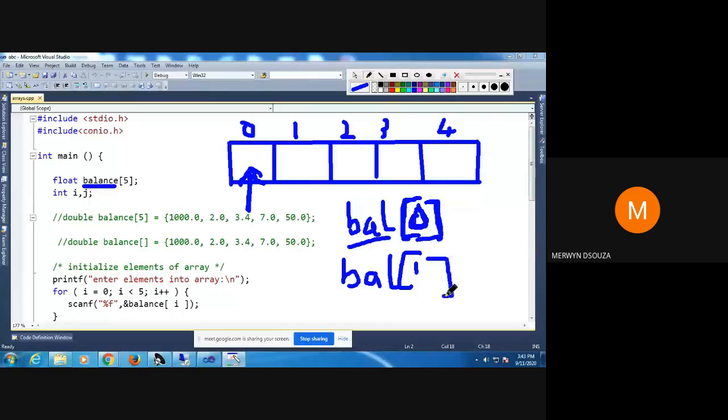So this means we are referring to the second location in your array. Like this we can refer to any individual array location. If I want to refer to the last one, it will be balance, and in square brackets it will be 4. So, got the idea? We can refer to individual array elements like that.